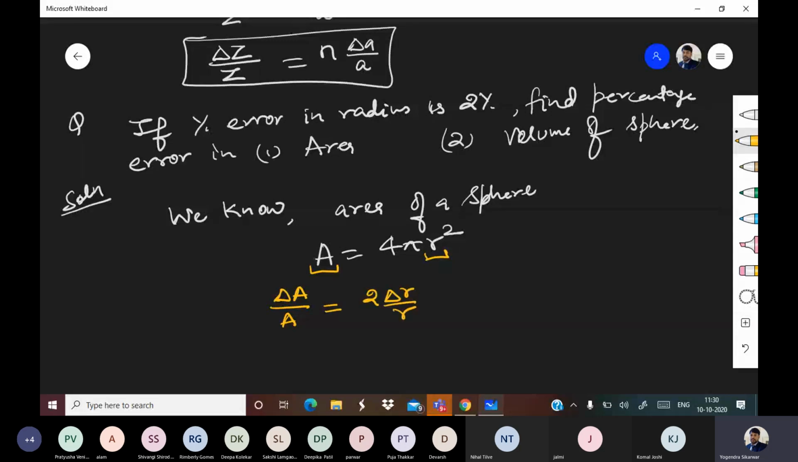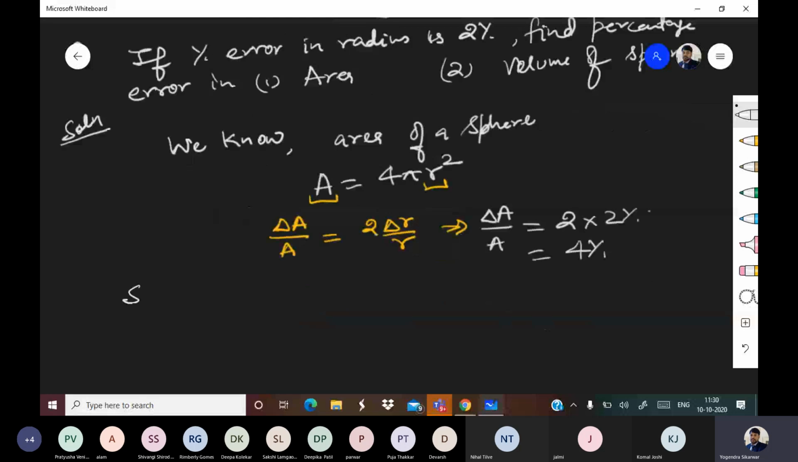Now you might ask, sir, what is happening for 4 pi? See, 4 pi is a pure number. So due to that pure number, there won't be any error in this calculation. That's why we are not talking about that. So delta A by A will be 2 into 2%, and that comes out to be 4%. So error in area will be 4%.